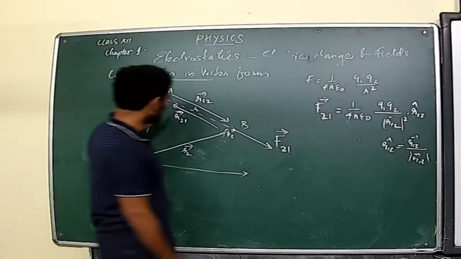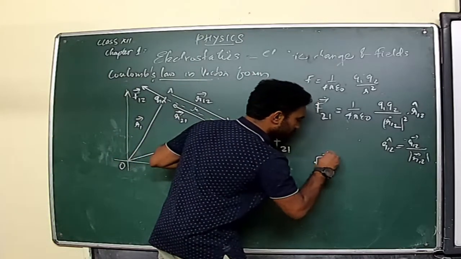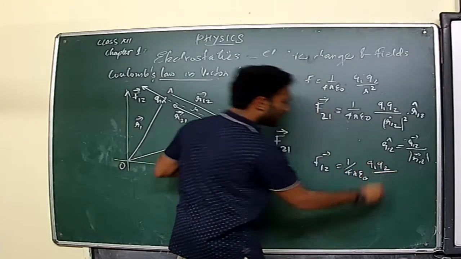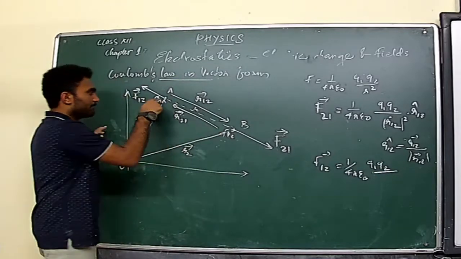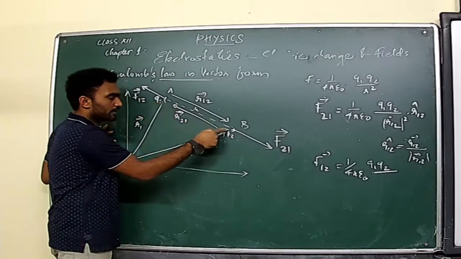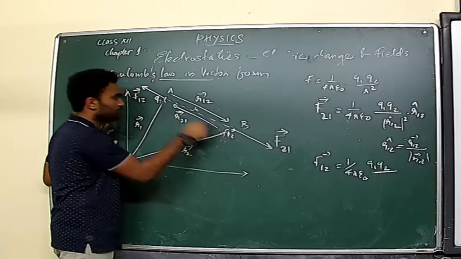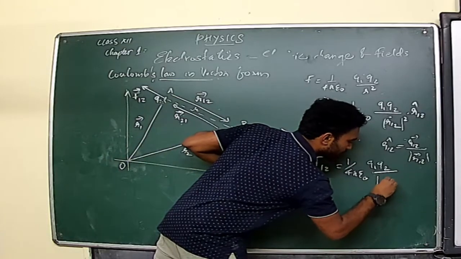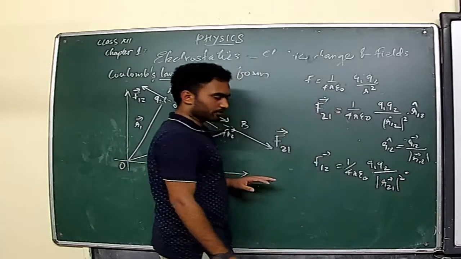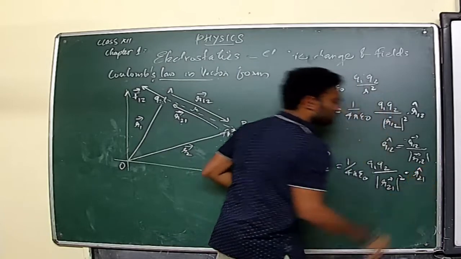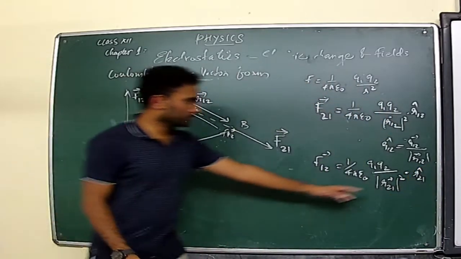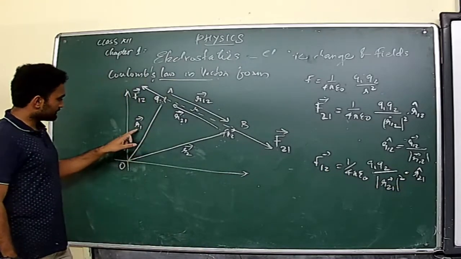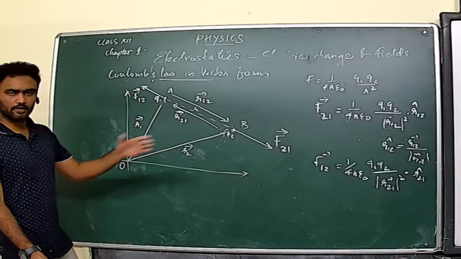So that's the force taking place at charge Q2. In a similar way, the force of repulsion taking place at charge Q1 will be F12, which is equal to 1 by 4 pi epsilon 0 Q1 Q2 divided by, it is the force taking place on 1 due to 2. So you have to consider the displacement vector coming from 2 to 1, that is R21. So the square of the magnitude of R21 and the unit vector R21. Clear?